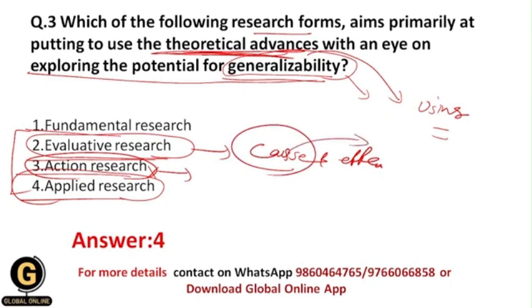We evaluate what the amount of the cause is and what the effect of that amount of cause is. This is nothing but evaluative research. Fundamental research, that is pure research or basic research, I have told you about earlier in this video. So the correct answer for this question is 4.